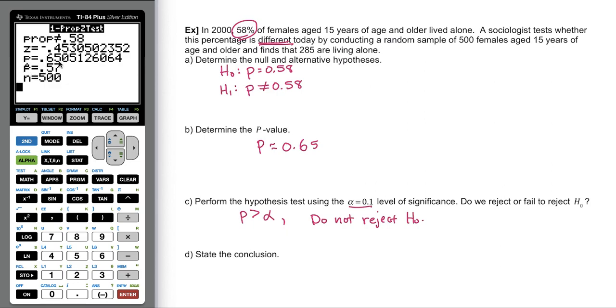So notice that p-hat is 0.57. That is not the same as 0.58. But what's happening here is that it's not different enough. It's not unusual to get this if this was actually the population proportion, okay? And we can see that because the p-value is so high.